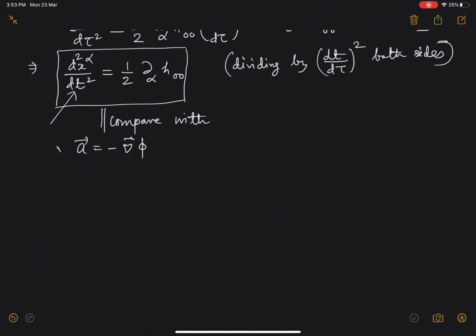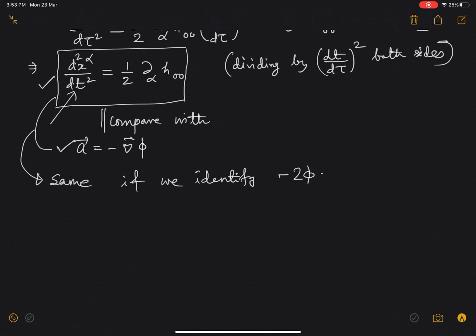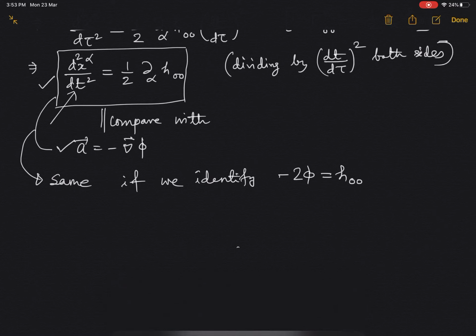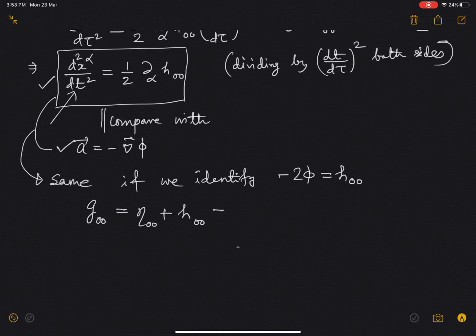We can see that this equation and this equation are basically the same if we identify minus 2 phi as h_00, or in other words, g_00 equal to eta_00 plus h_00 is equal to minus 1 plus 2 phi.